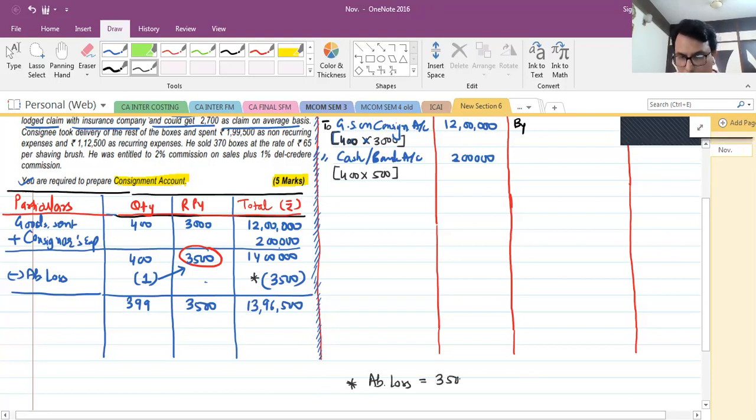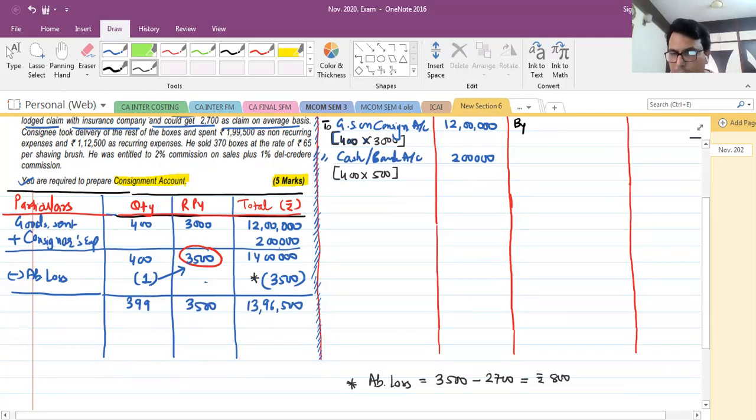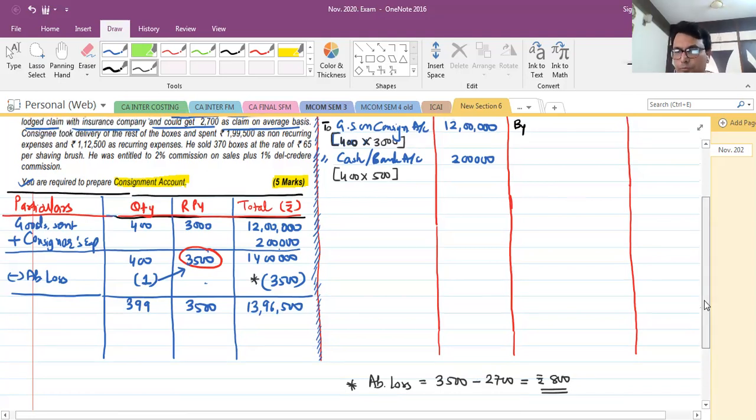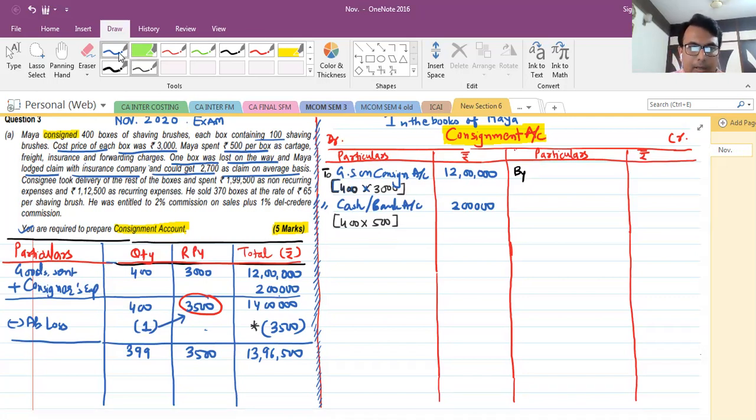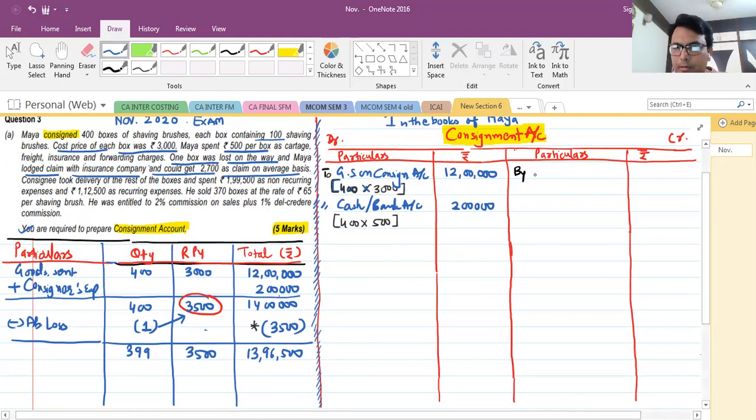No doubt the amount lost will be 3500, but out of that she could recover how much? 2700. So for her the final loss will be 800 rupees, correct? So in this case the abnormal loss will be 800. So now the time to pass the journal entry for the same. So whatever we have received, what comes in we need to debit. So that will be cash account debit.